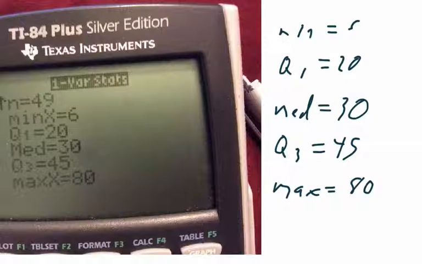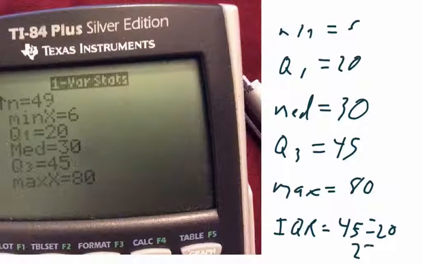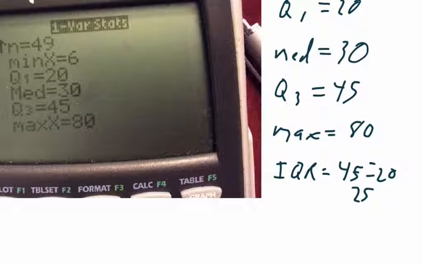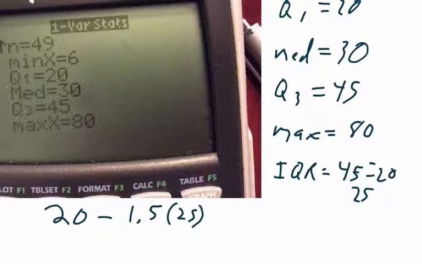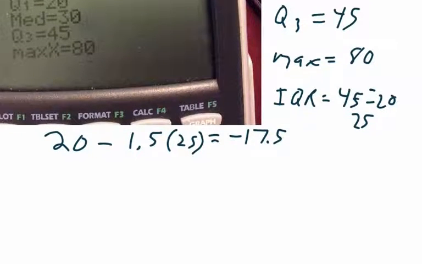So I'm going to find the IQR, which is 45 minus 20, which is 25. So to find the outliers on the low end, I'm going to do Q1, which was 20, minus 1.5 times 25, which gives me an answer of negative 17.5. And it's pretty obvious that there is no number lower than negative 17.5.